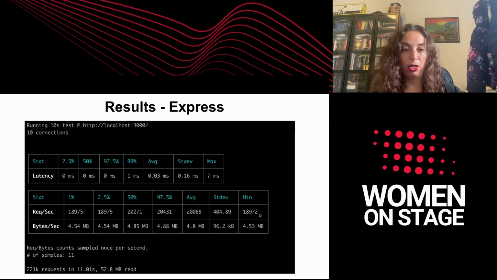Taking a detailed look at the results. So here are the results of AutoCannon. First of all, I would like to look at the latency, and here I have a note. I would like to look at the 99th percentile. Why this highest percentile and not the median or the average? What is the reason?